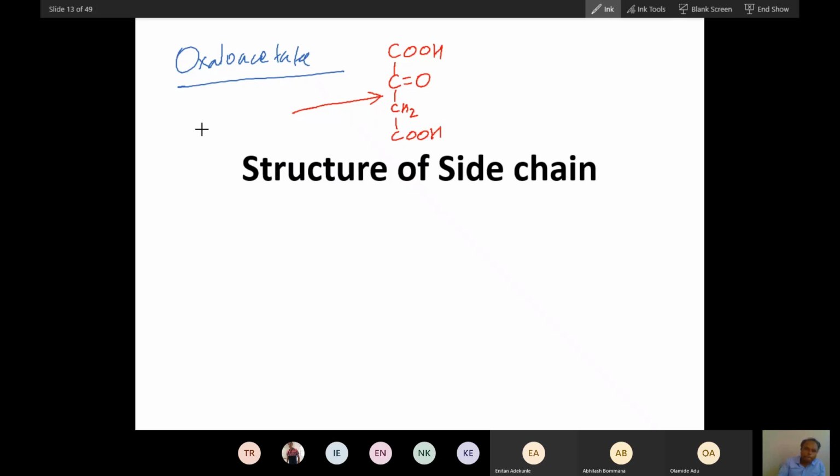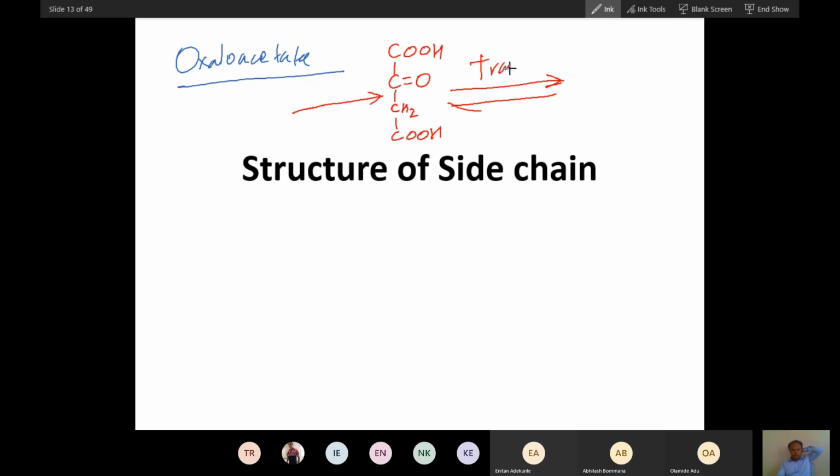Aspartate. Aspartate is an amino acid. It will be synthesized by a transamination reaction, which is actually reversible.